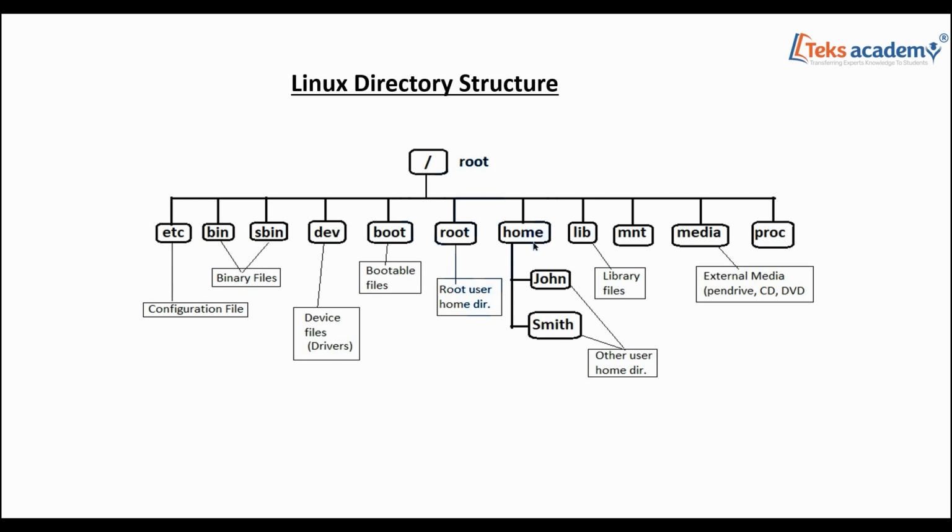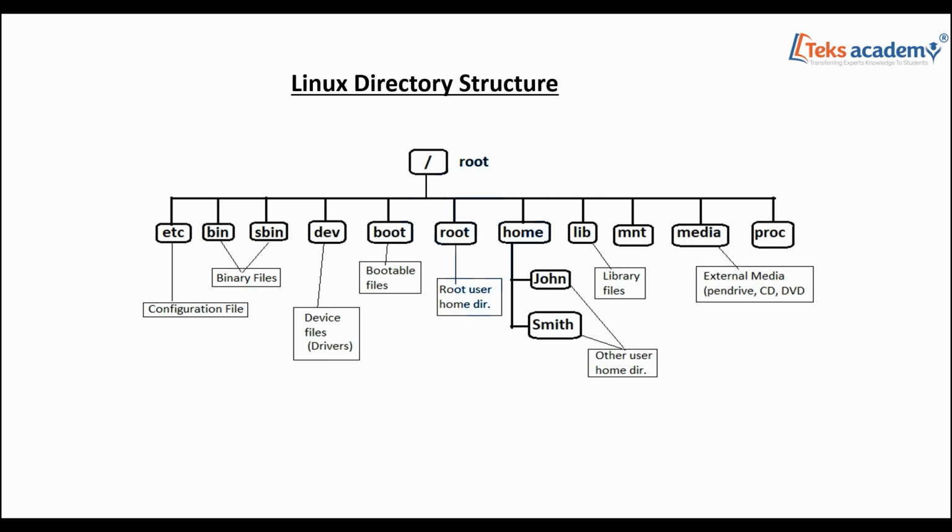Next, we have the home directory. This home directory contains the home directories for different normal users. The users that we create, it contains the directories for those regular users. Like John and Smith, there are two users, so there are two directories with the name John and with the name Smith. These are the home directories for the users John and Smith.